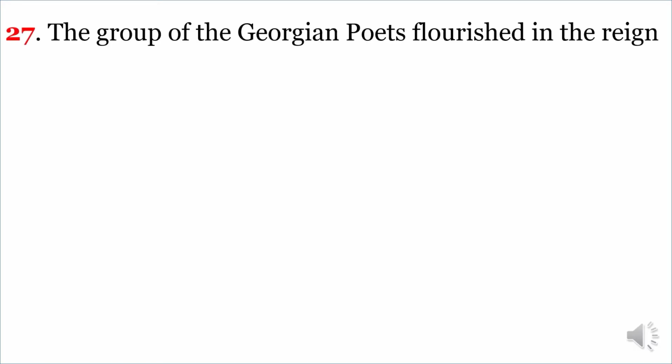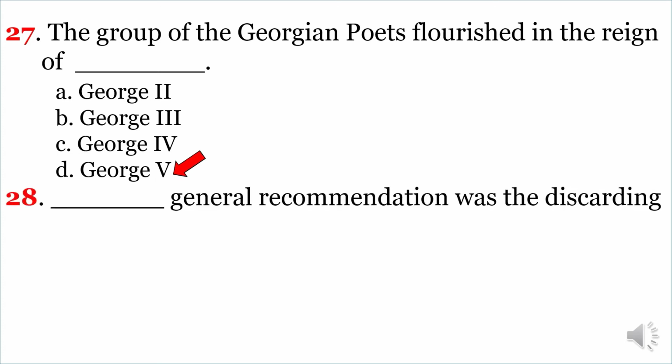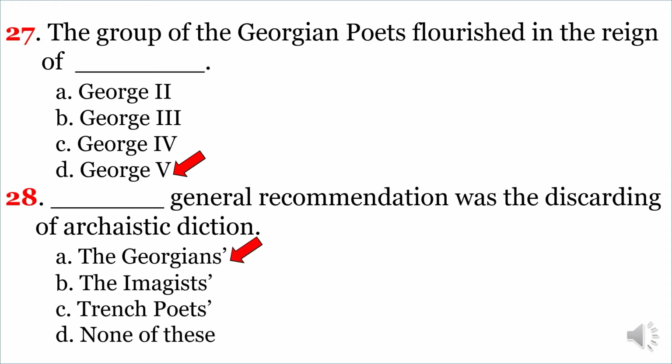Next question. The group of Georgian poets flourished in the reign of Dash. The correct option is D. George V. Another very important question. Dash's general recommendation was the discarding of archaistic diction. The correct option is A. The Georgians.